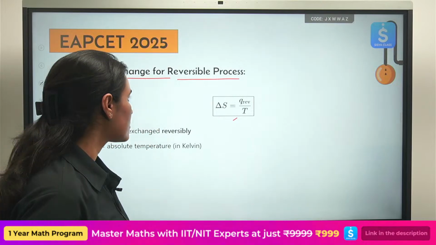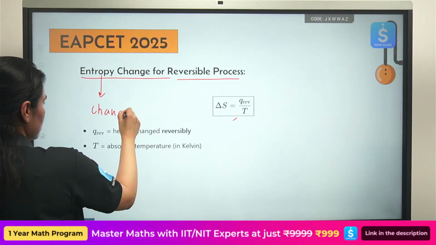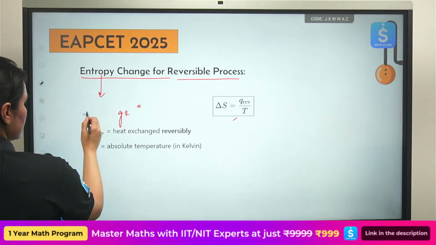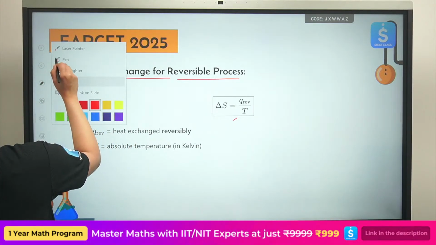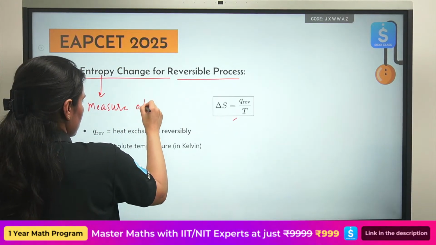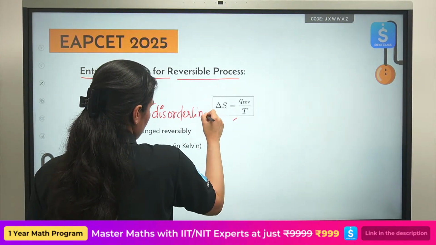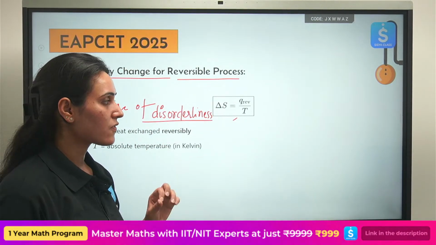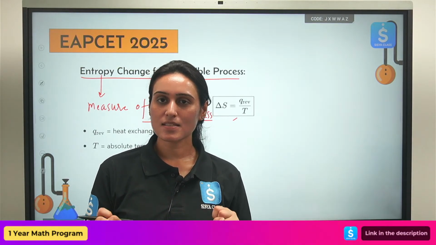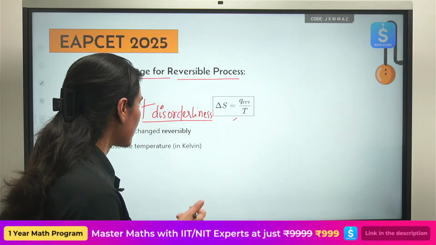Entropy change. How do we define entropy change? It is the change in, or measure of, disorderliness of the system. So if disorderliness is increasing, you will say entropy is increasing. If disorderliness, chaos, is decreasing, you will say entropy is decreasing. And how do we calculate it?